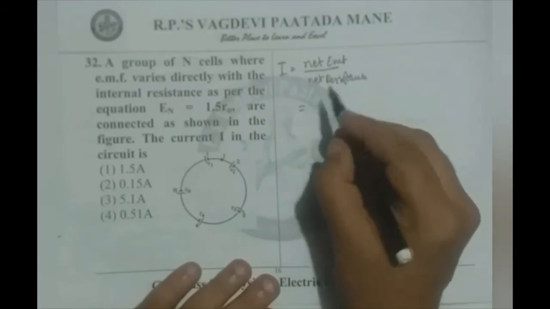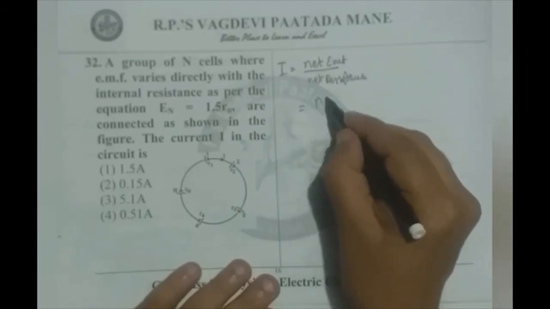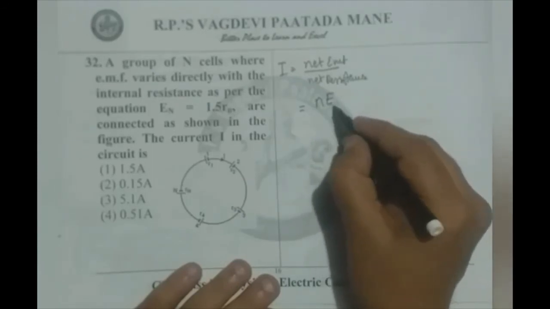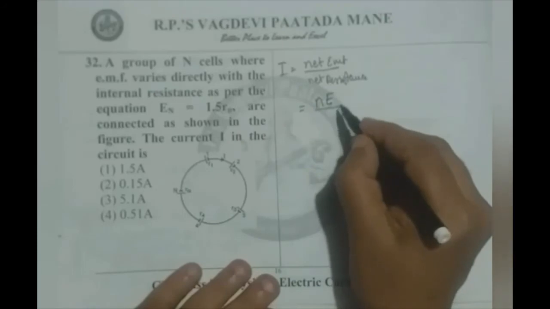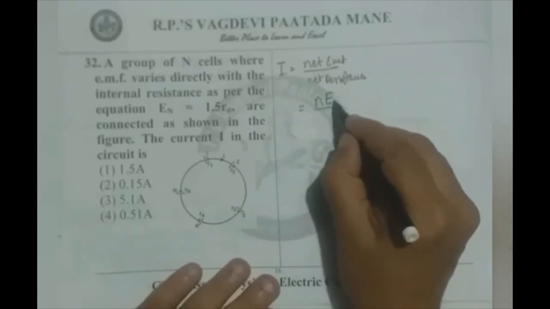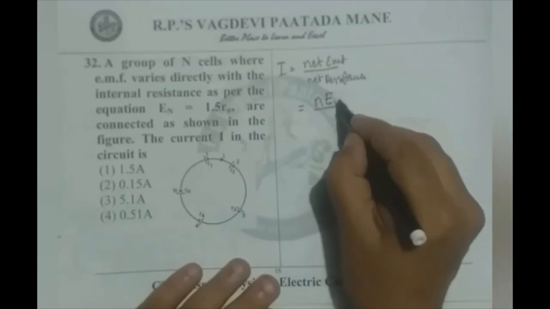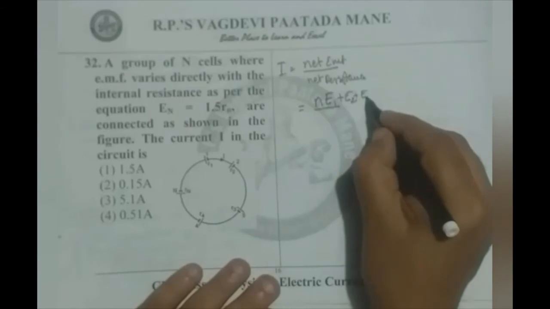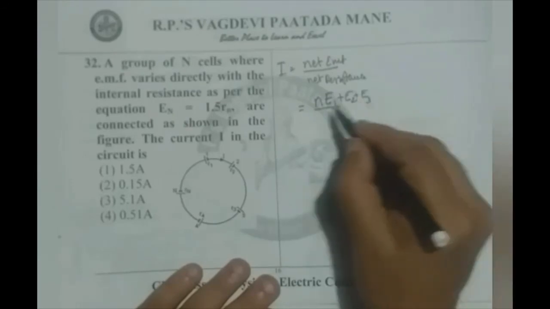Net EMF is N into E, where N is the number of cells, E is each cell's EMF. That is what I can write as E1 plus E2 plus E3, like this.